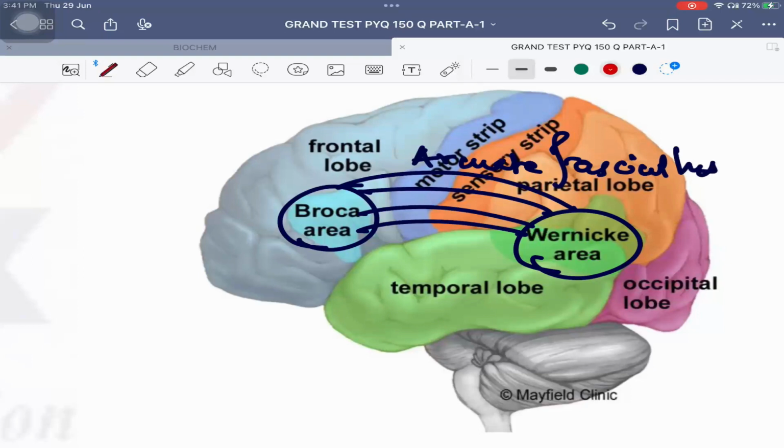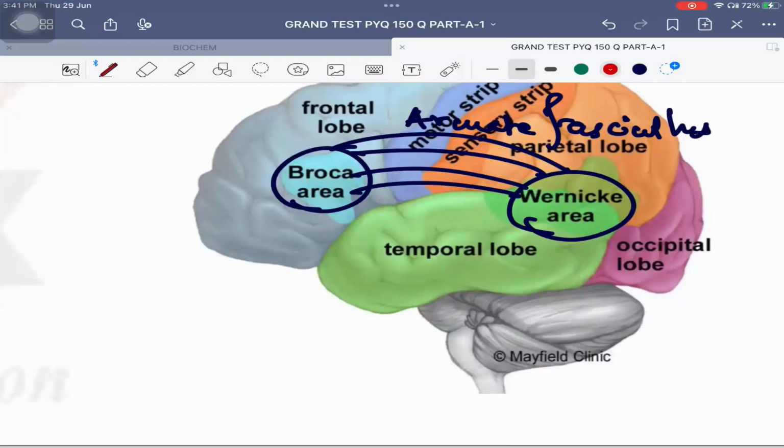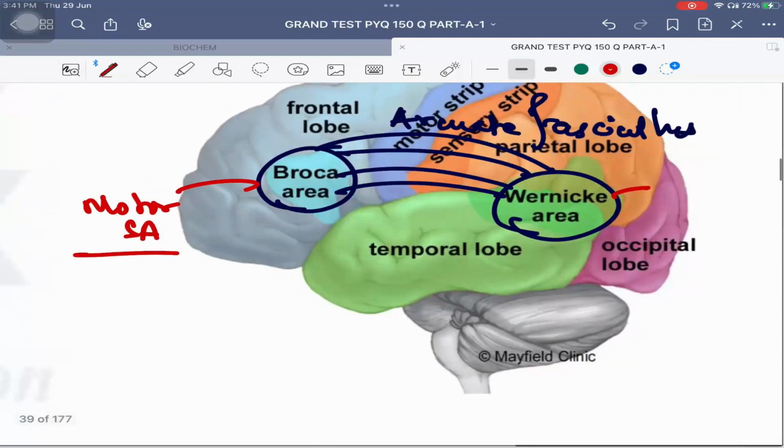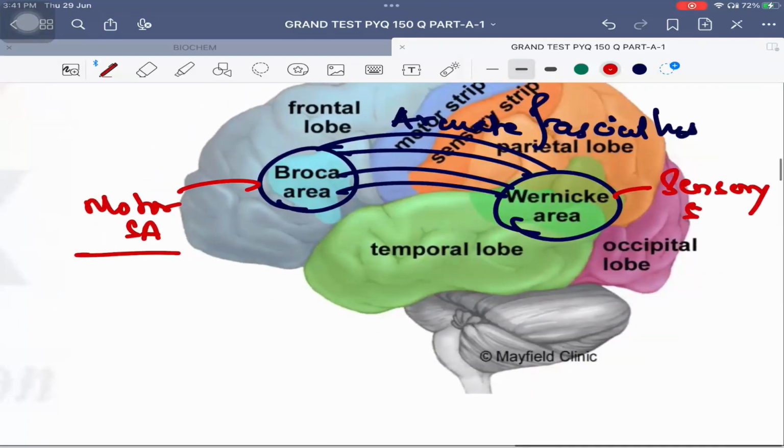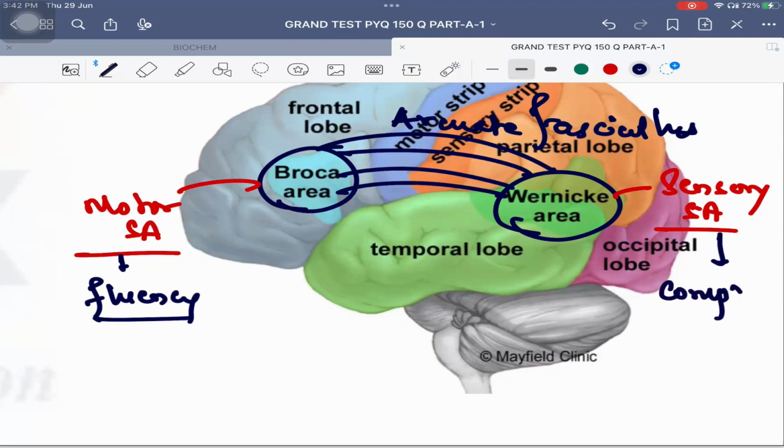Okay? That's important. Now important is Broca's area is the motor speech area, whereas Wernicke's area is the sensory speech area. So what should be the function of Broca's area, guys? It is responsible for fluency of speech. Whatever you are able to speak, तुम बात कर पा रहे हो, वो Broca's area की वजह से. What is the function of Wernicke's or sensory speech area? It is comprehension. That is your understanding. जो मैं बोल रहा हूँ वो समझ पा रहे हो because your Wernicke's area is intact.